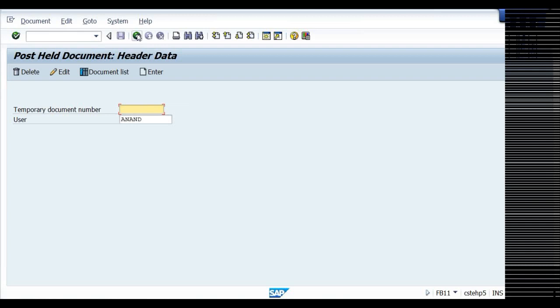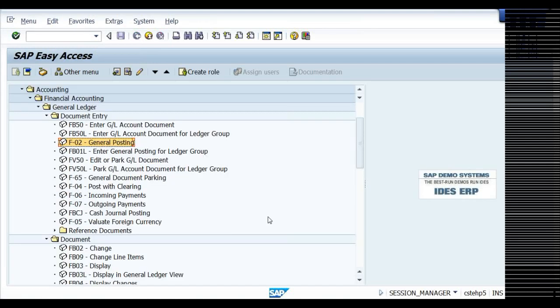So in case of held documents, if you delete the document, there will not be any traces of the document, because it was temporarily held by me. In case of parking, once it is parked, it will go to the parked documents list. But if the document is temporarily kept on hold, once you delete it, you cannot find even traces. So there is no botheration for that.